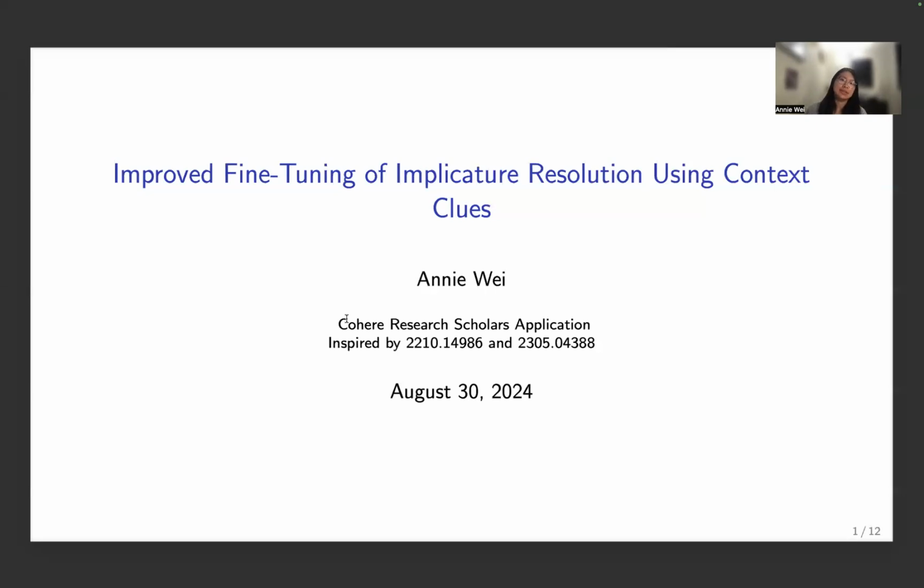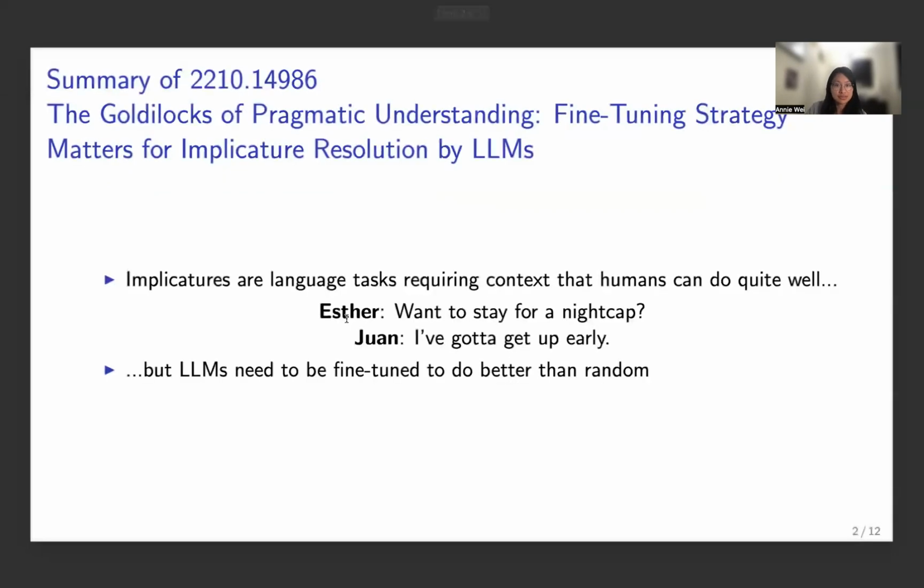Today I'm going to talk about how to improve implicature resolution by fine-tuning using context. This is actually inspired by two papers that were on the Cohere papers website. The first of these is the paper that introduces implicatures and how to improve fine-tuning of them. Implicatures are basically language tasks that require context in order to perform. Humans can do this quite well, but LLMs need to be fine-tuned in order to do better than random.